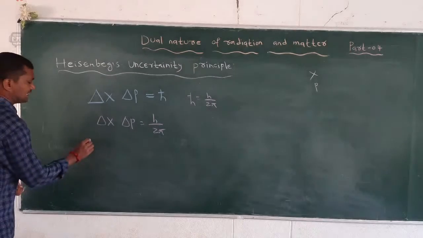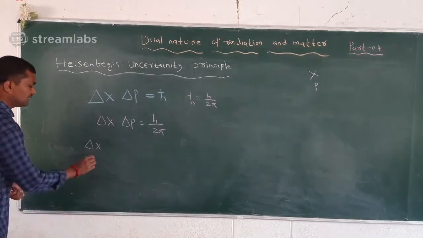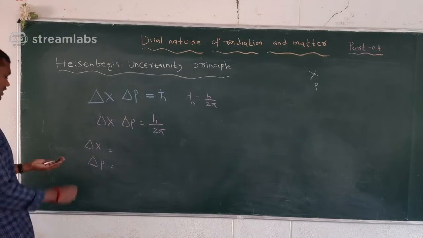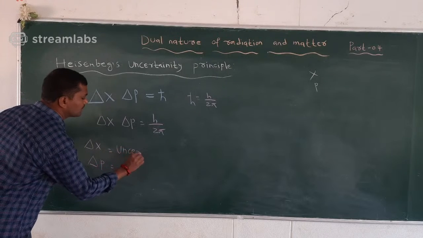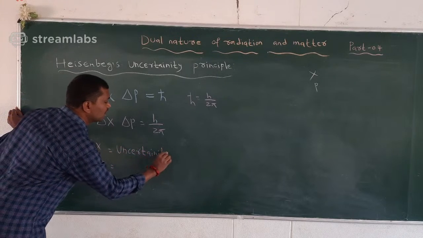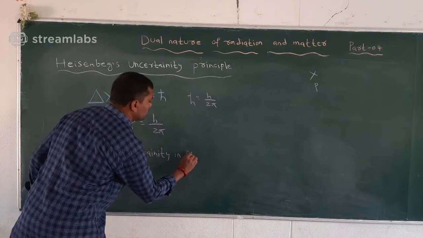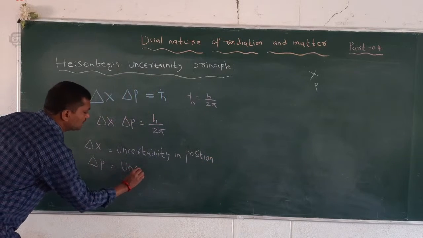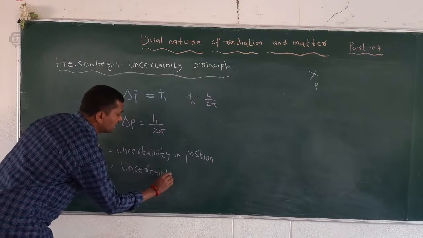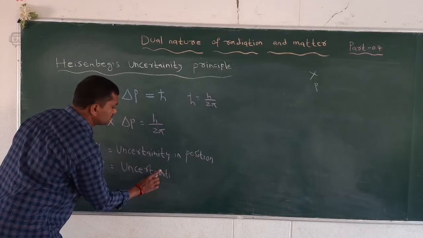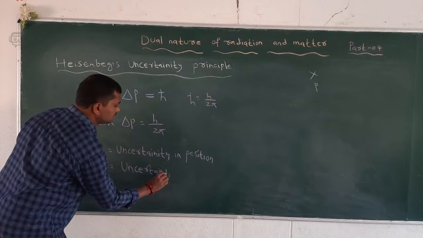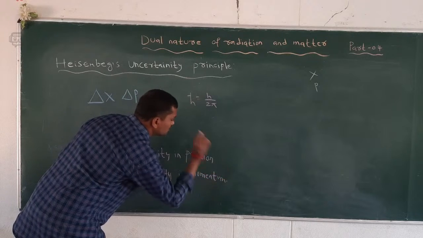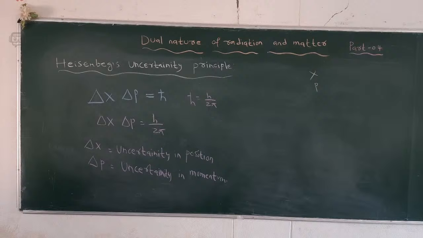Here delta x is called uncertainty in position, and the second one, delta p, is nothing but uncertainty in momentum. So these are the terms explained in the Heisenberg uncertainty principle.